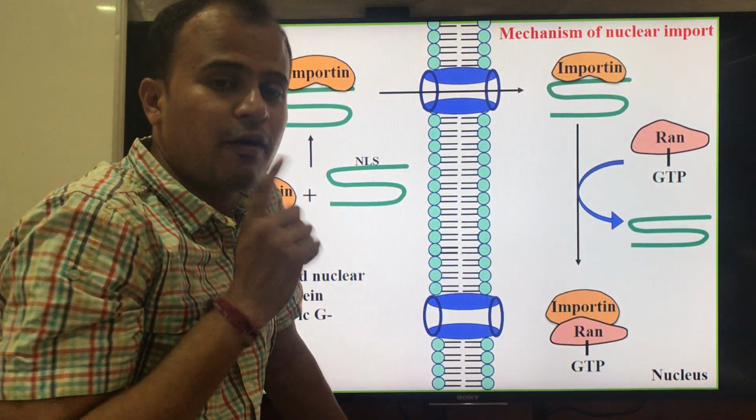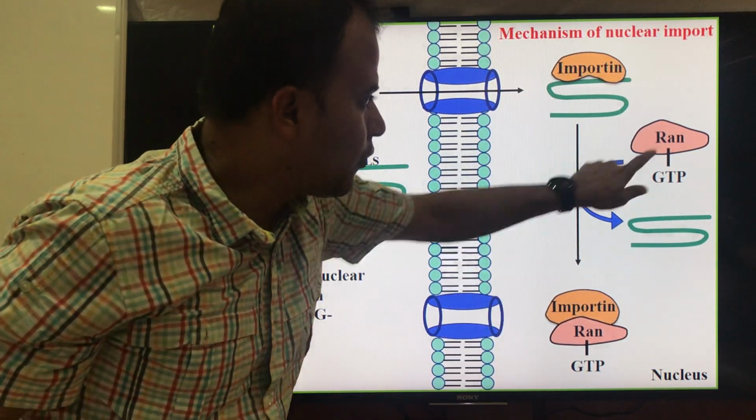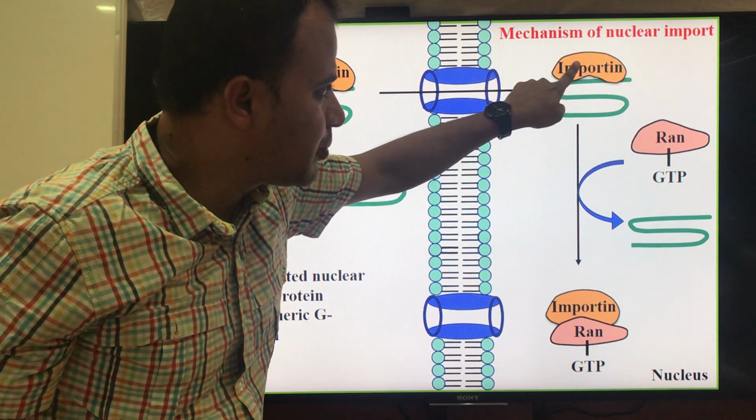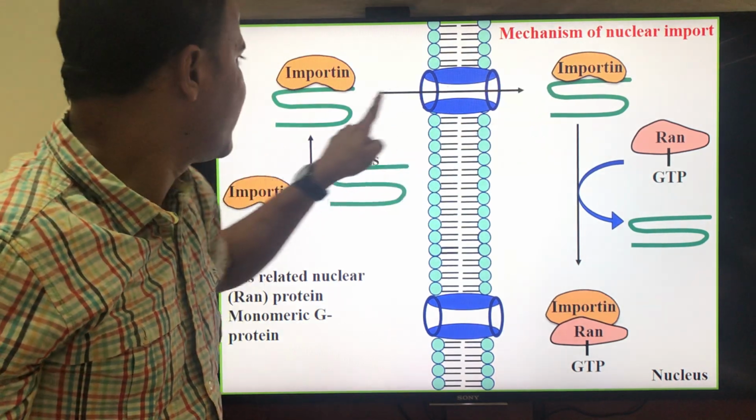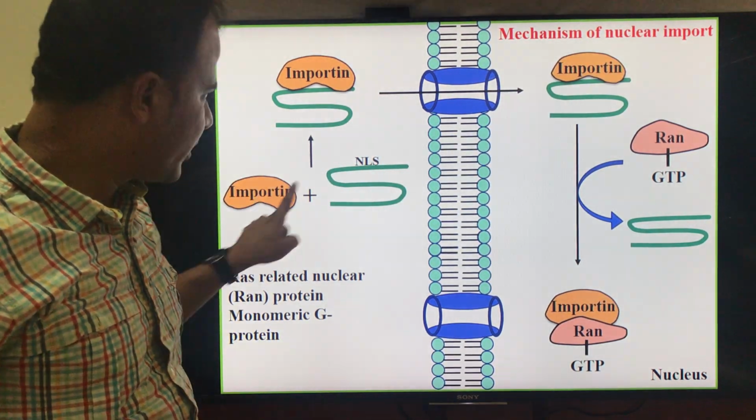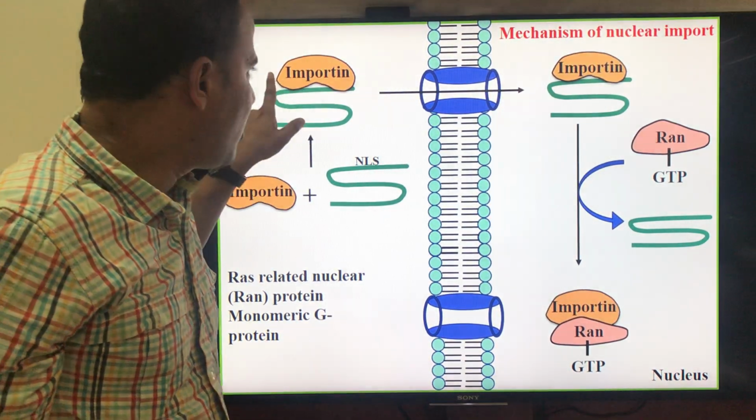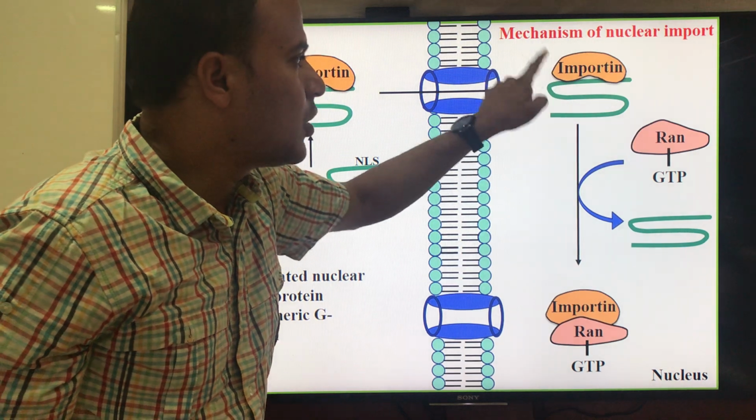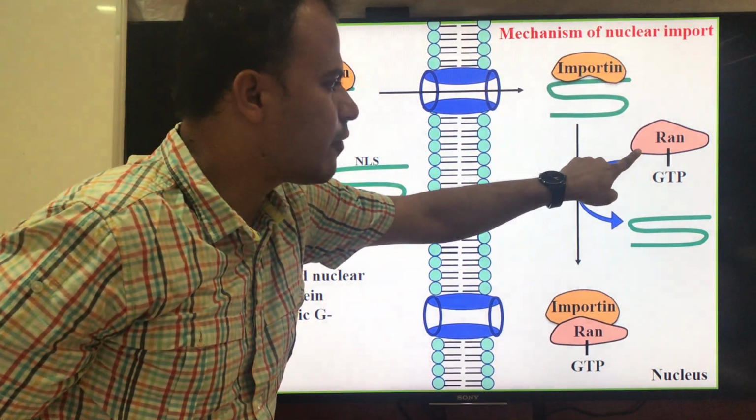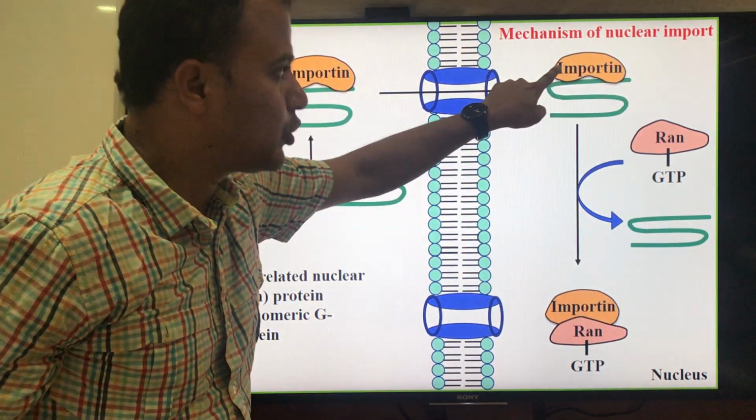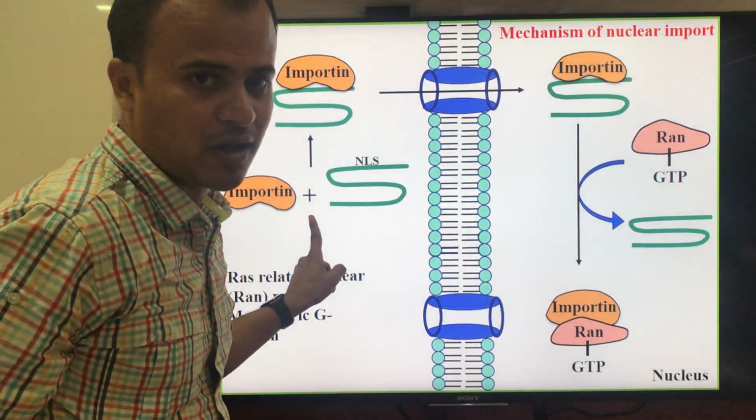RAN has affinity for importin. So when RAN interacts with the importin, importin loses affinity for nuclear localization signals. From the previous step, you know that importin recognizes this nuclear localization signal and makes an association. Then this is transported here. Once it has been transported here, the binding of RAN in the GTP bound form to the importin releases the protein that has been carried from cytosol.